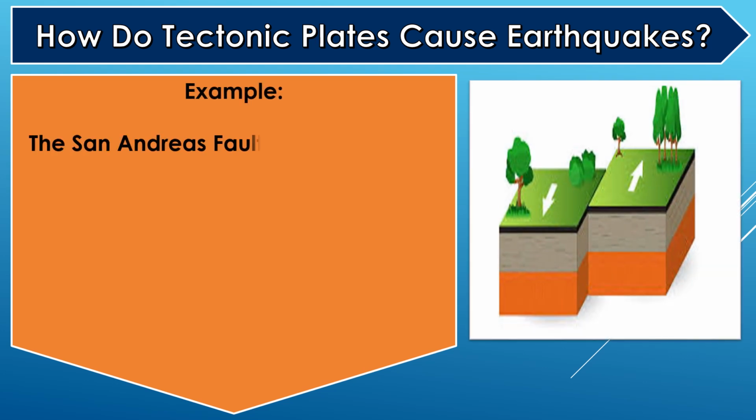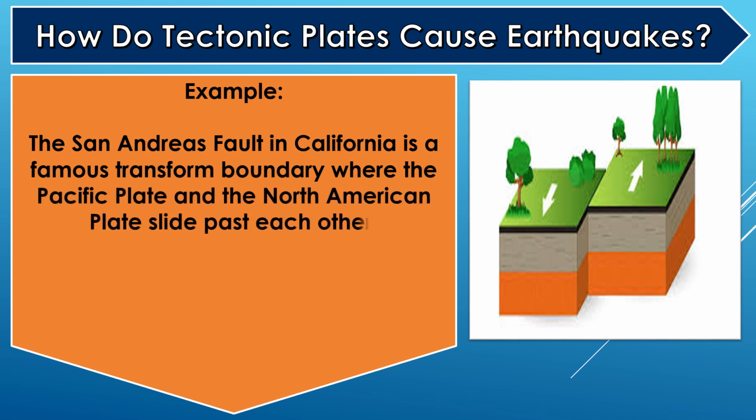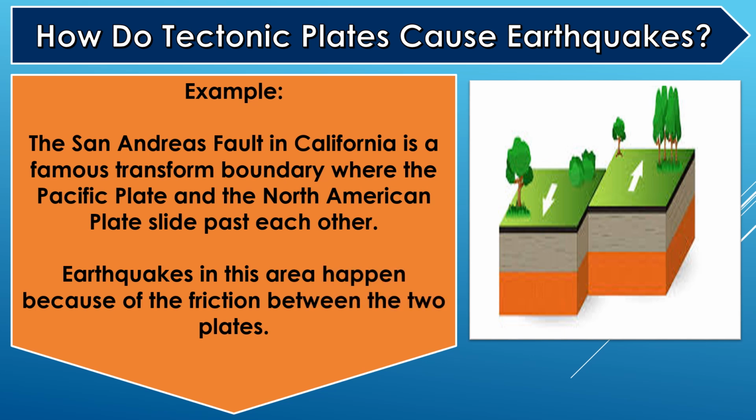Example: the San Andreas Fault in California is a famous transform boundary where the Pacific Plate and the North American Plate slide past each other. Earthquakes in this area happen because of the friction between the two plates.